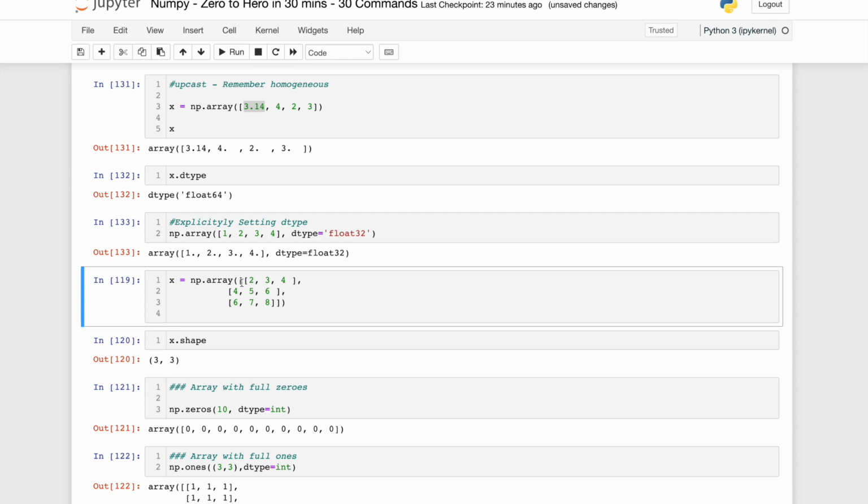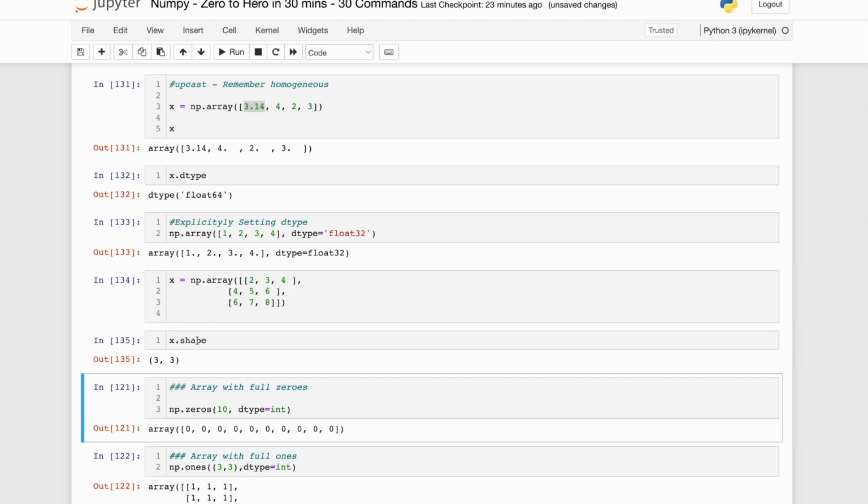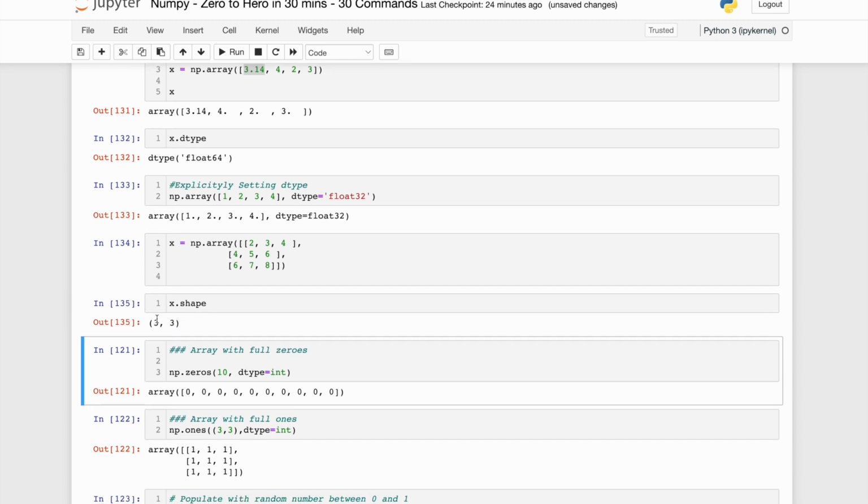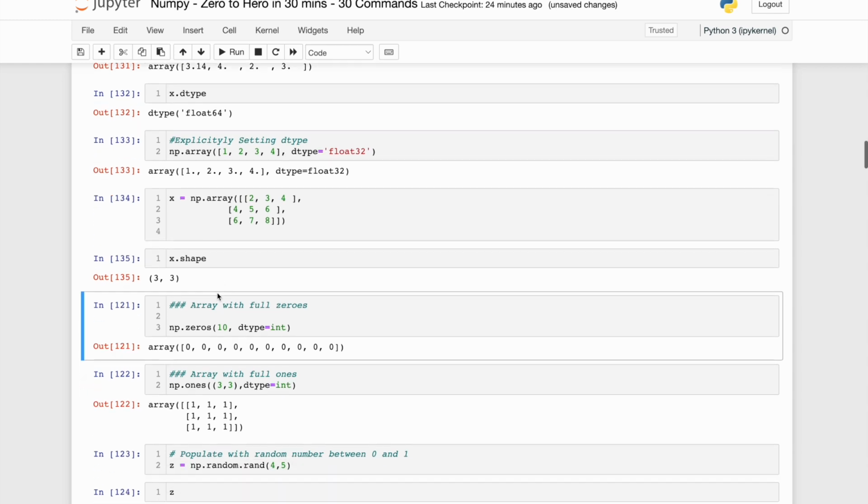In this particular case, we have to pass a list of list. If you see over here, I'm passing a list of list, right? And if I run this, one of the attributes of Numpy arrays is shape, so it will give you the shape information, and it says that X is a 3x3 two-dimensional array, right?